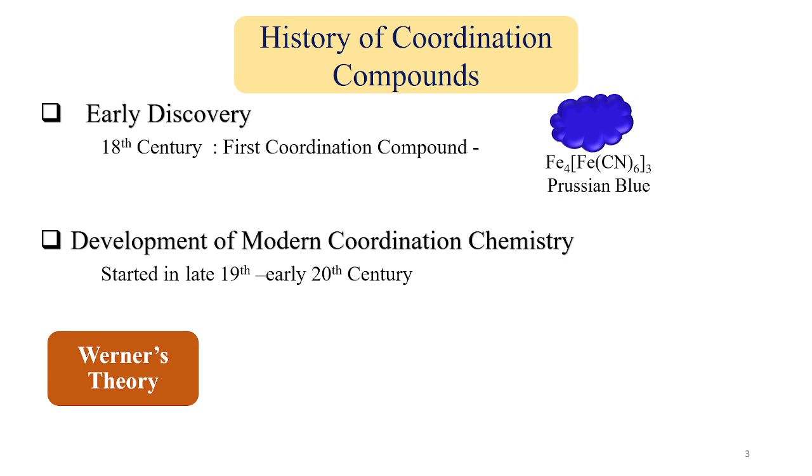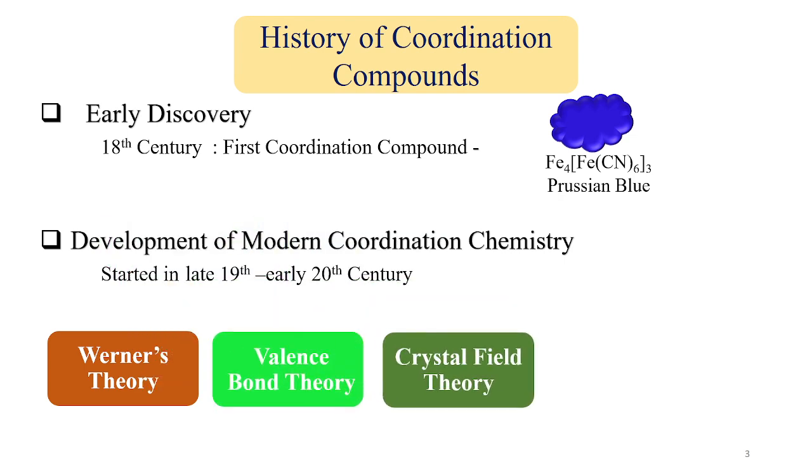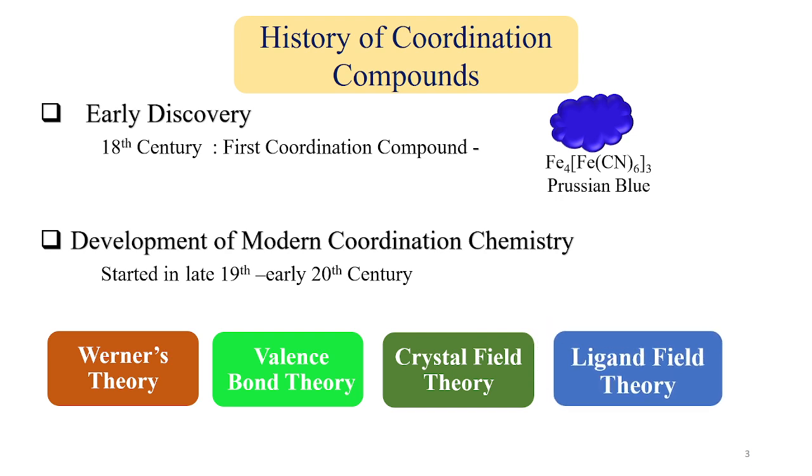Later, many theories were proposed, like valence bond theory, crystal field theory, and ligand field theory, which is also known as molecular orbital theory. So this is the theory timeline of coordination chemistry. When the first coordination compound was discovered in the 18th century, the chemistry behind that compound was not known, or why it was emitting colors.